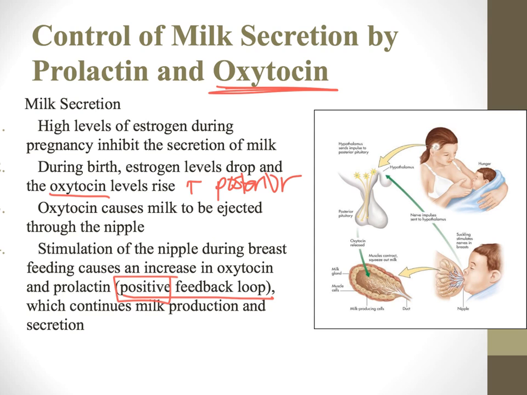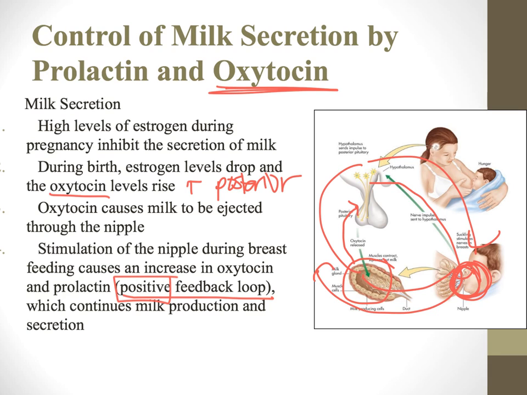The oxytocin causes a muscle contraction in the nipple to literally squeeze the milk out of the nipple. We call that milk ejection or milk secretion. And that continues through the suckling action of the infant. That physical stimulation causes the posterior pituitary to secrete even more oxytocin, which causes even more milk ejection, which causes the baby to suckle even harder, which causes this continual feedback loop. More suckling, more milk, more oxytocin, more suckling, on and on and on.